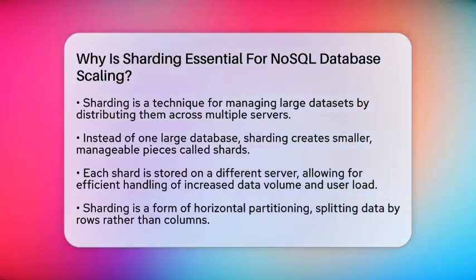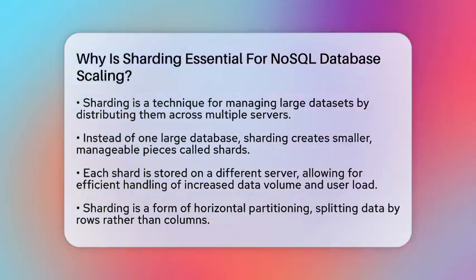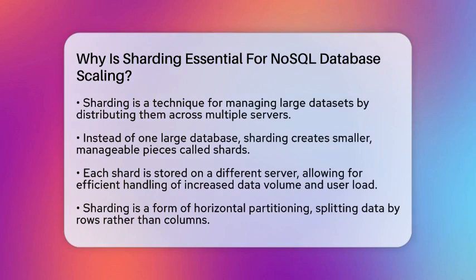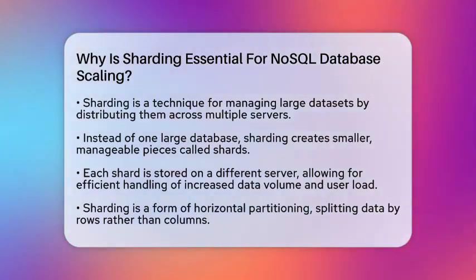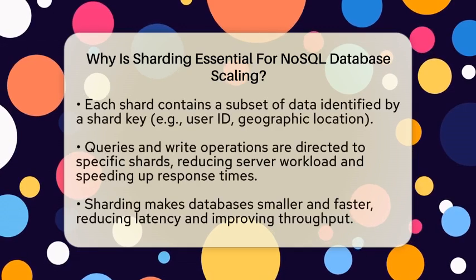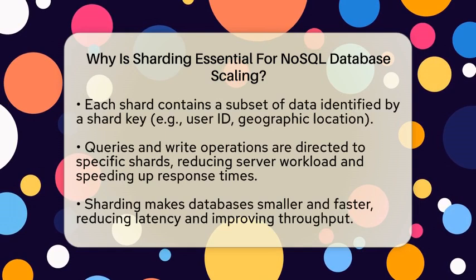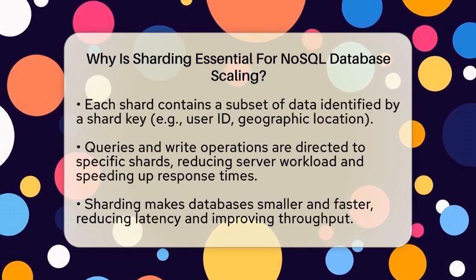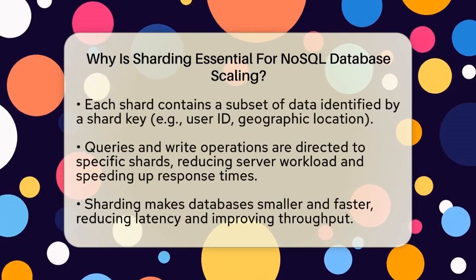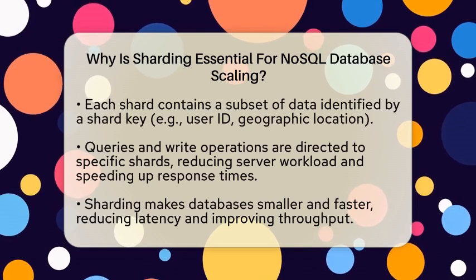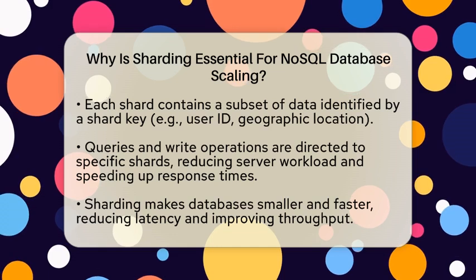At its core, sharding is a form of horizontal partitioning. This means data is split by rows instead of columns. Each shard holds a subset of the data, often determined by a shard key. This could be something like user ID, geographic location, or a range of values. When a query or write operation happens, it can be directed to the specific shard that contains the relevant data. This reduces the workload on any single server and speeds up response times.